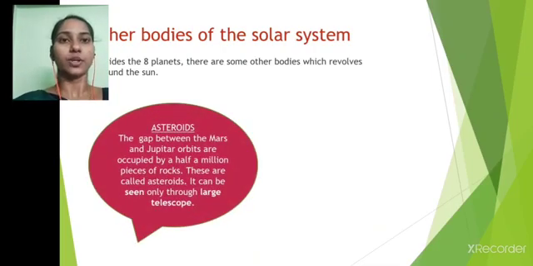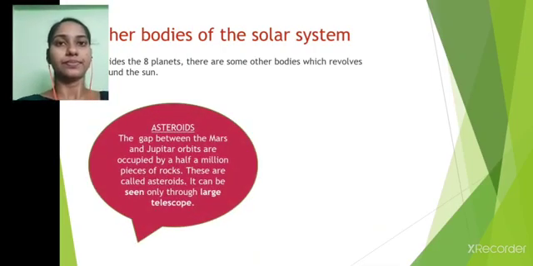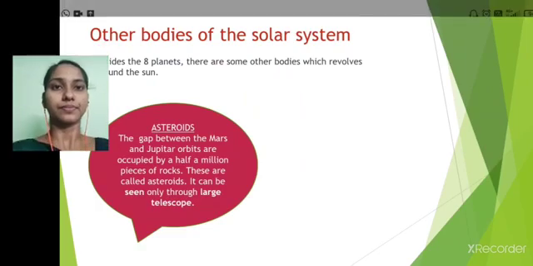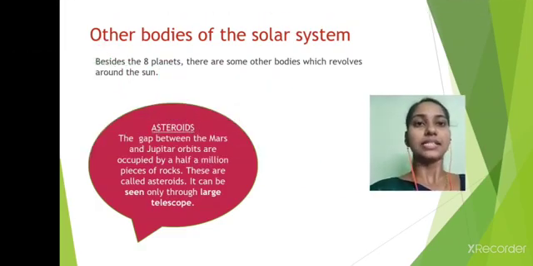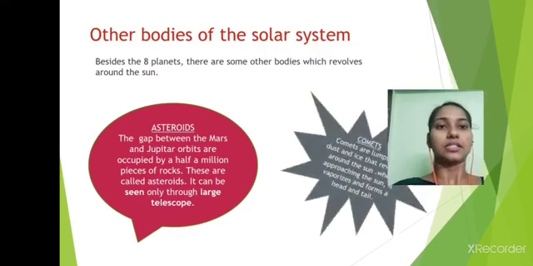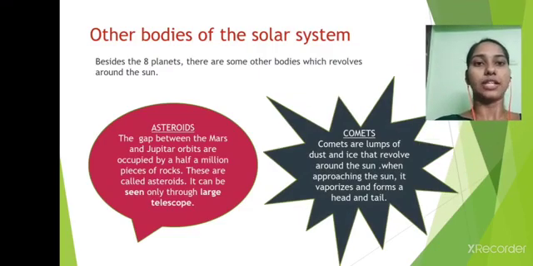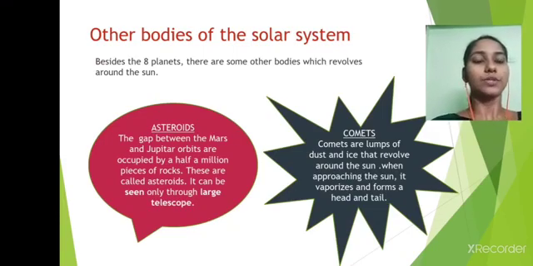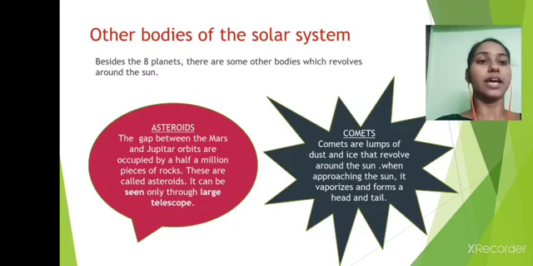Other bodies of the solar system. Besides the 8 planets, there are some other bodies which revolve around the Sun. Asteroids. The gap between the Mars and Jupiter orbits is occupied by 500,000 pieces of rock. These are called asteroids. They can be seen only through a large telescope. Then comets. Comets are lumps of dust and ice that revolve around the Sun. When approaching the Sun, they vaporize and form a head and tail.